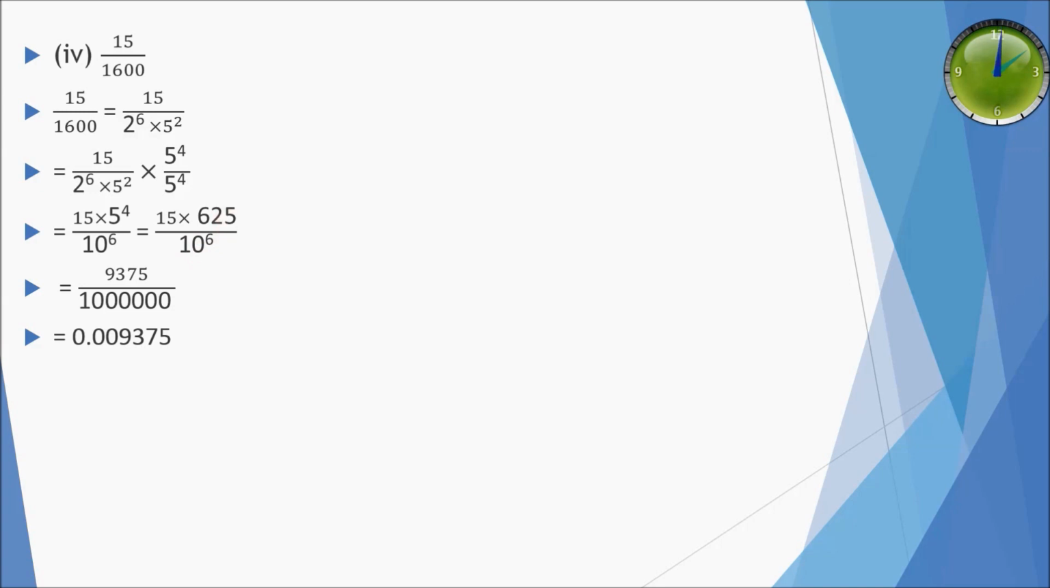When we multiply this 625 with 15, we get 9375, and 10 raised to power 6 is 10 lakh. So we will divide it and simply we will get 0.009375.